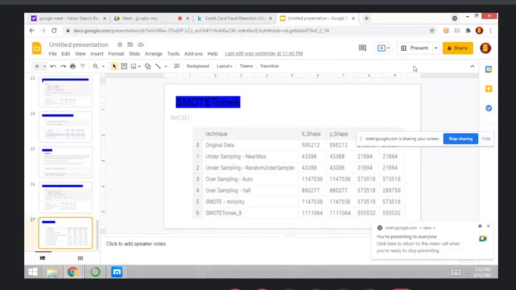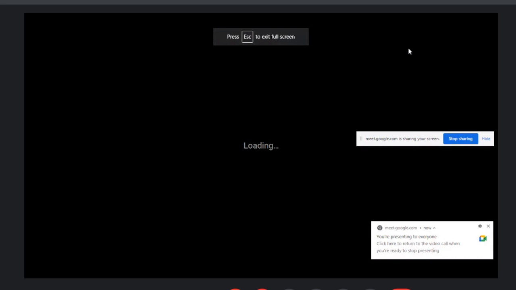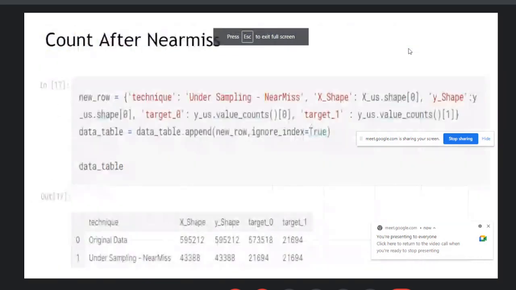So first, understand the terminology, then perform the different tasks.